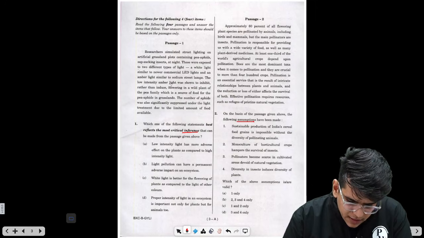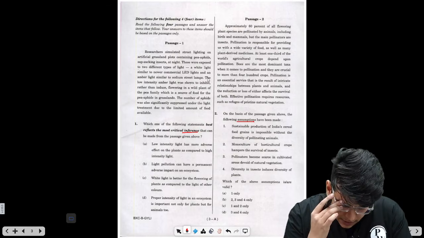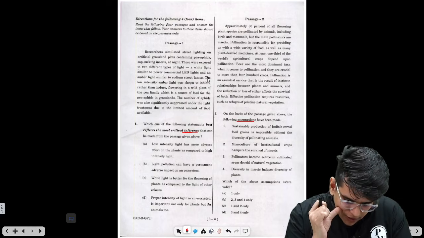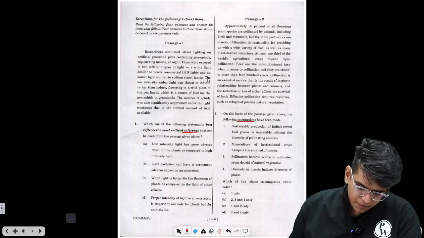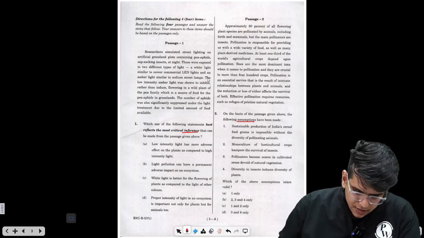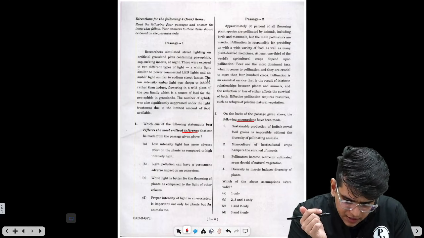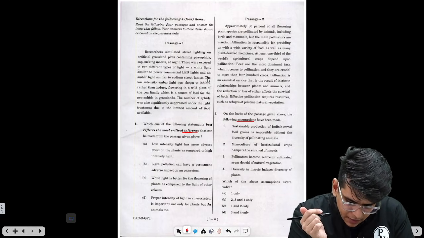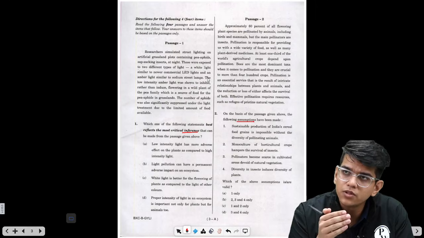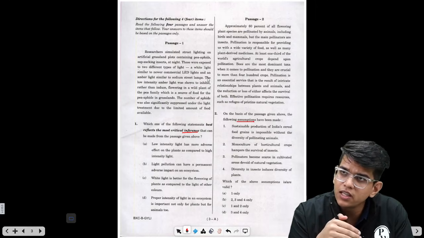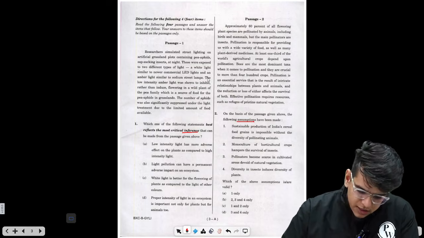The low intensity amber light was shown to inhibit rather than induce flowering in the wild plants of the pea family, which is the source of food for the PFIs in grasslands. The number of aphids was also significantly suppressed under the light treatment due to the limited amount of food available. Right? So the effects of these lights on food production are mostly negative. What is the inference?